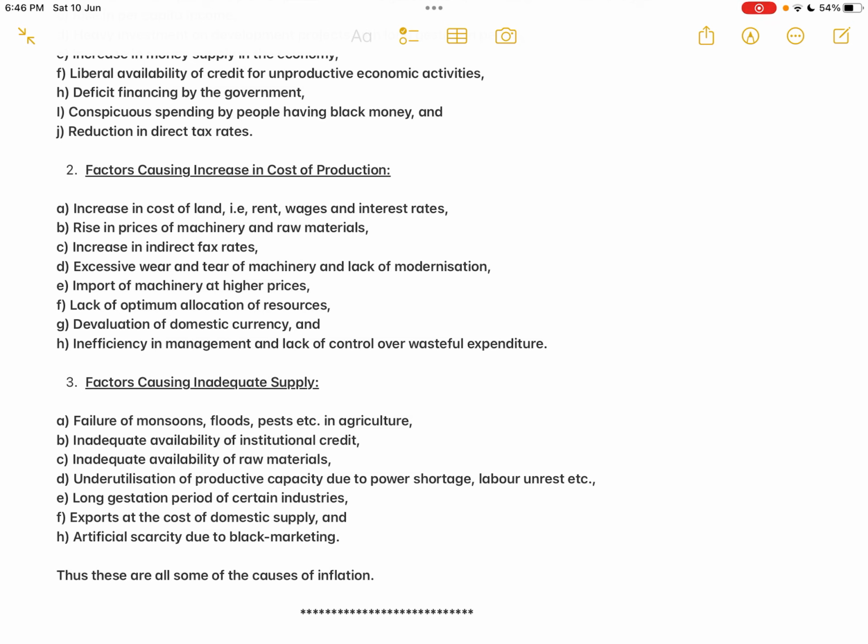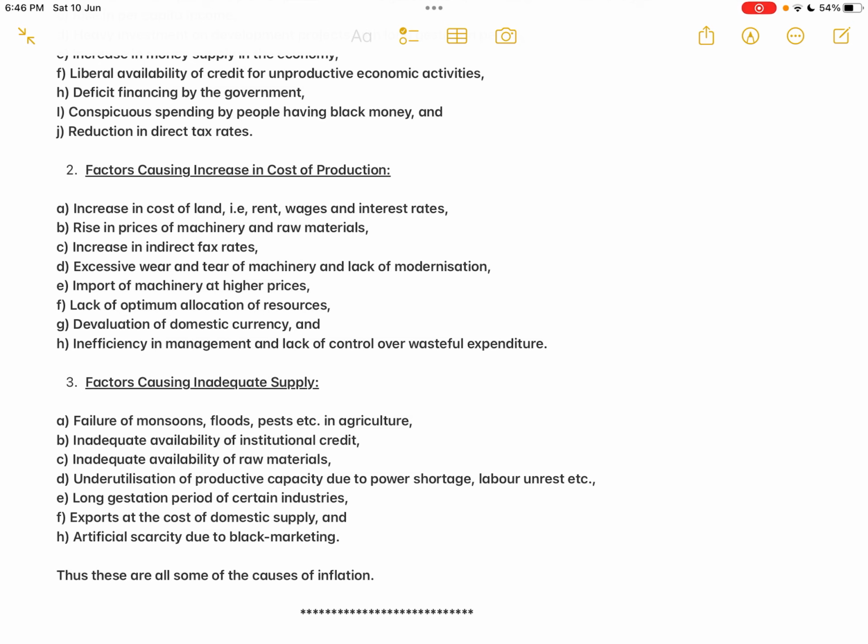Maybe exports and imports will be set right. But unfortunately, whenever there is a rise in the price level, the value of the currency will decrease, isn't it? If it is happening on its own, that is one thing. But on top of it, if the government devalues the domestic currency in order to set right the balance of payments, the price level will still increase domestically.